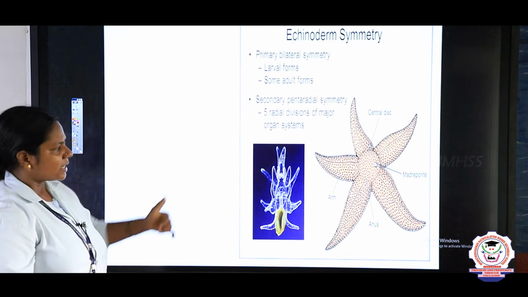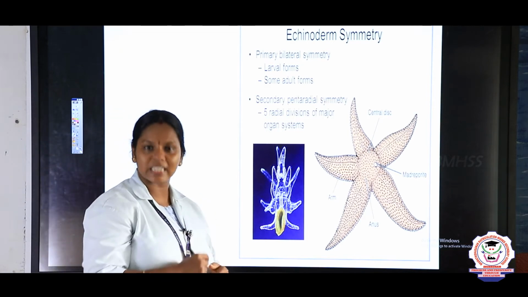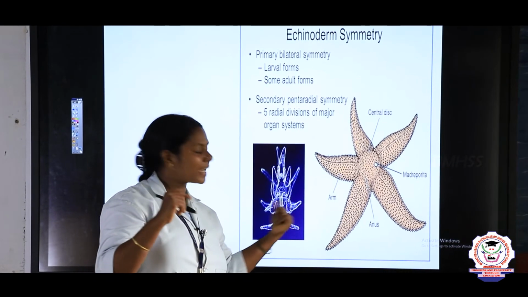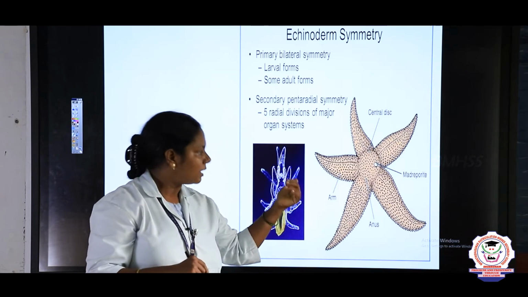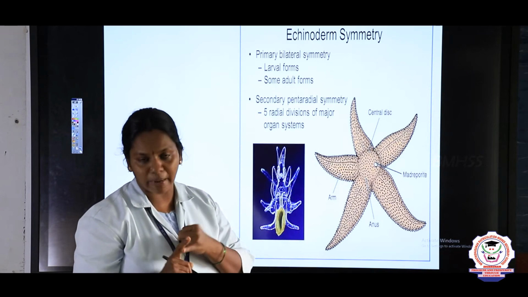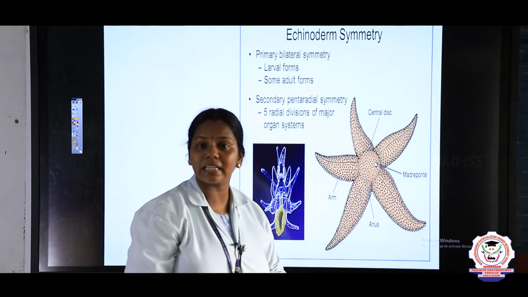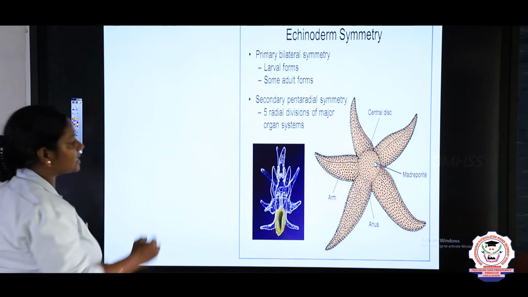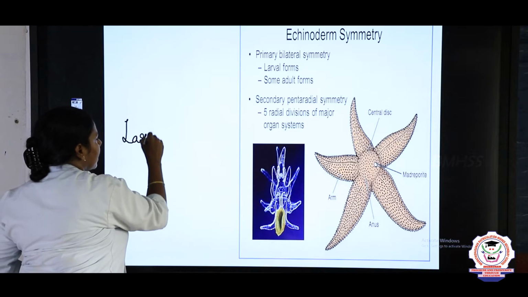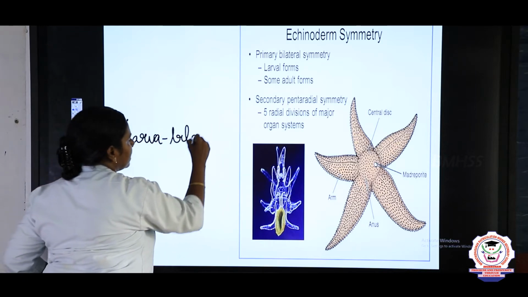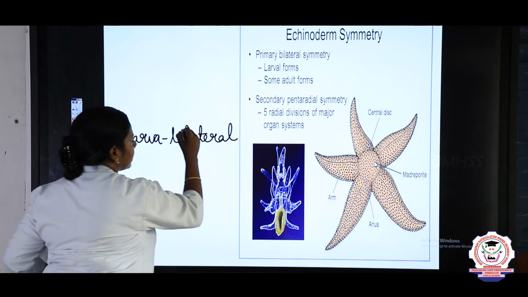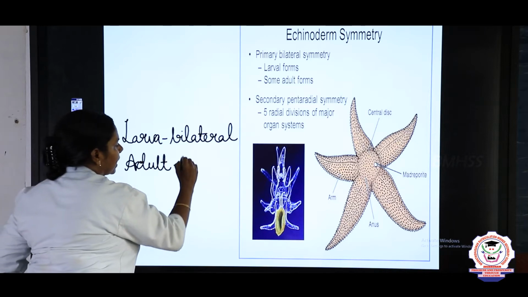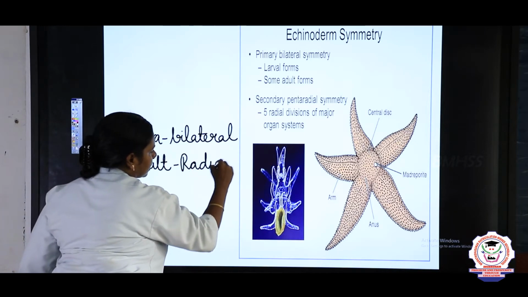First, a NEET question was asked in 2020, children. What is the question? The organism in which the larva exhibits bilateral symmetry and the adult has radial symmetry. It is an important NEET question, children. The answer is Echinodermata. So here we can say the larva exhibits bilateral symmetry and the adult exhibits radial symmetry.